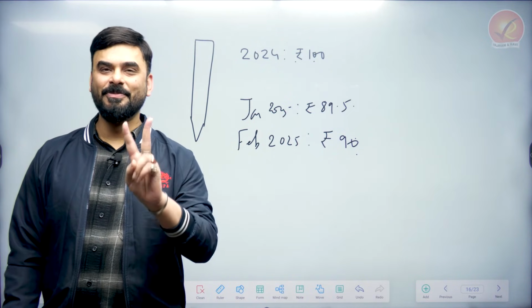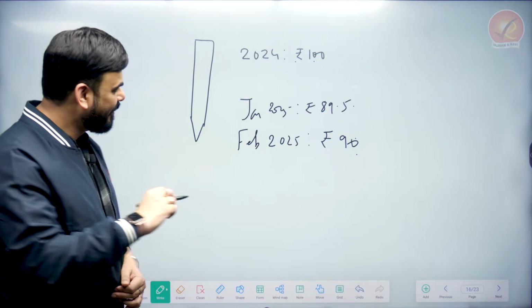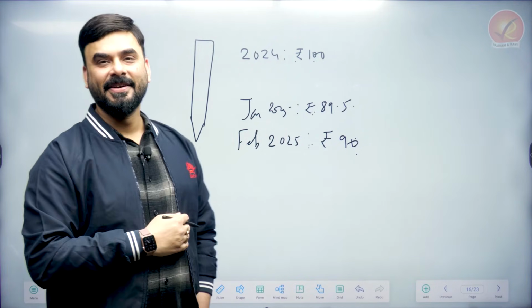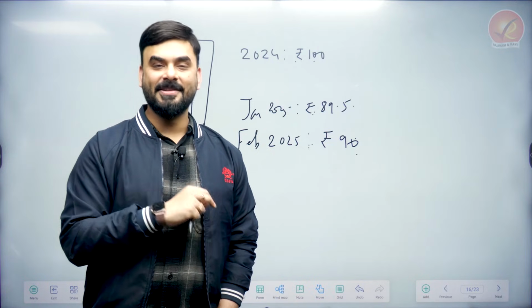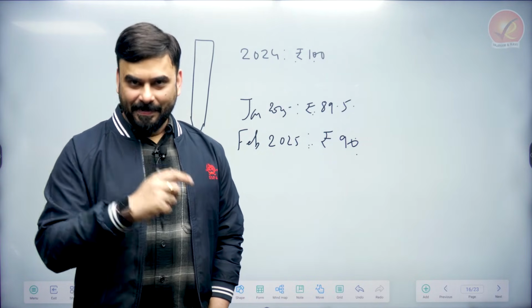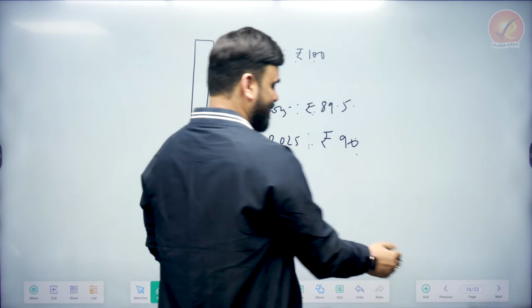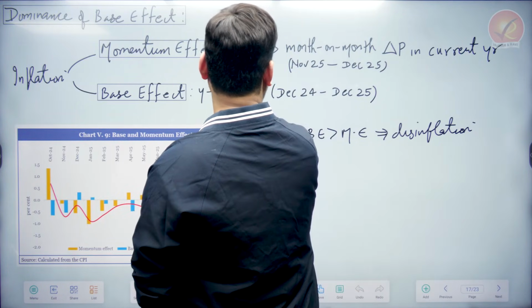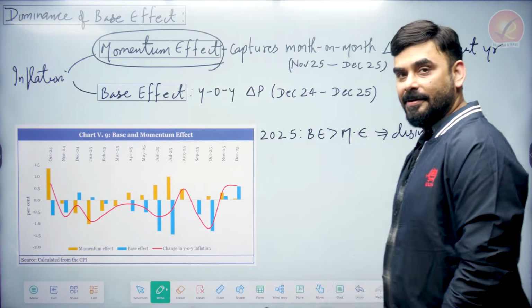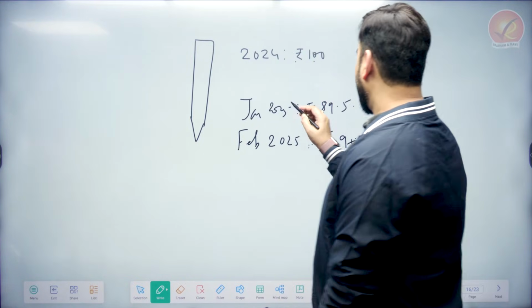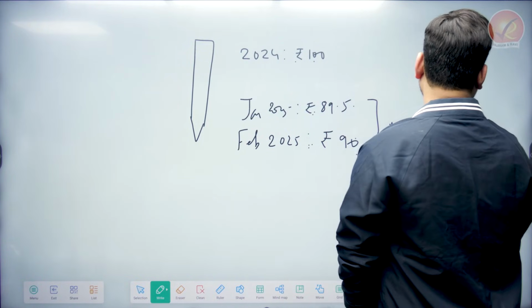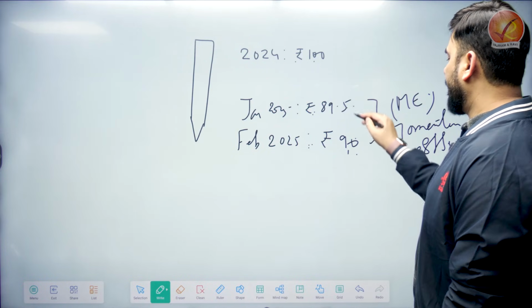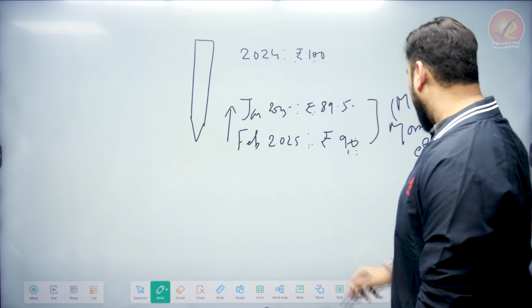So there are two important terms here. Whenever you measure the price of a product on month-to-month basis, you check the price of the product last month and this month. Then you see the jump in price or reduction in price. So the term that we use for that is called momentum effect, ME. So the momentum effect is the price has increased a little bit.